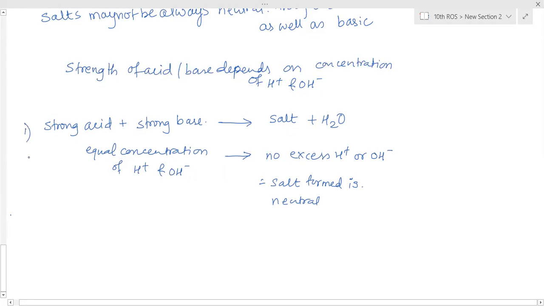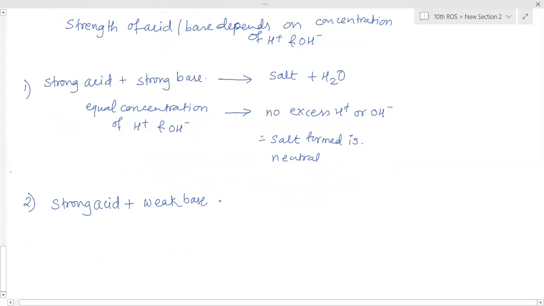But in case a strong acid reacts with a weak base, what will happen in this case? Here also the salt and water will be formed.